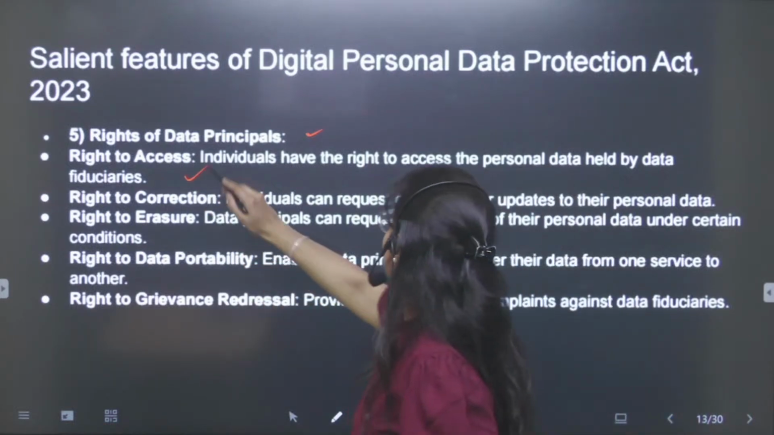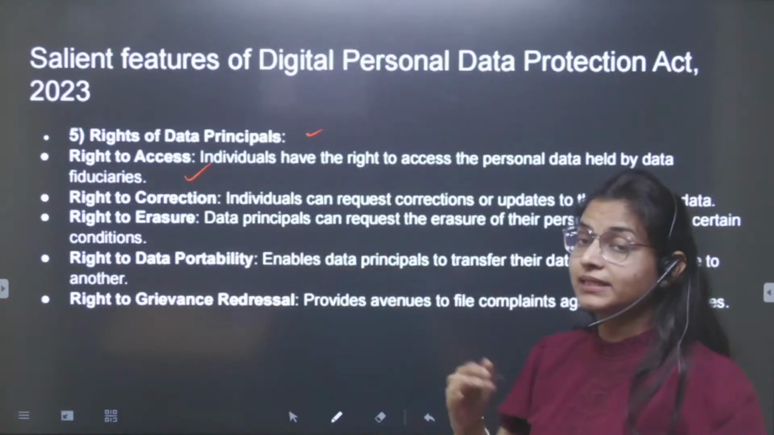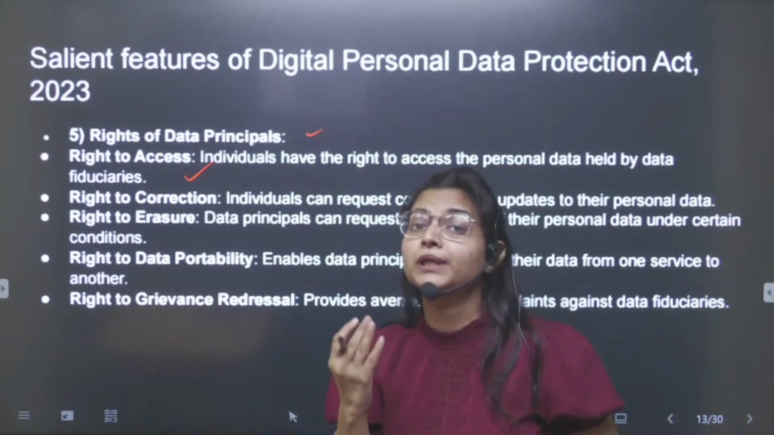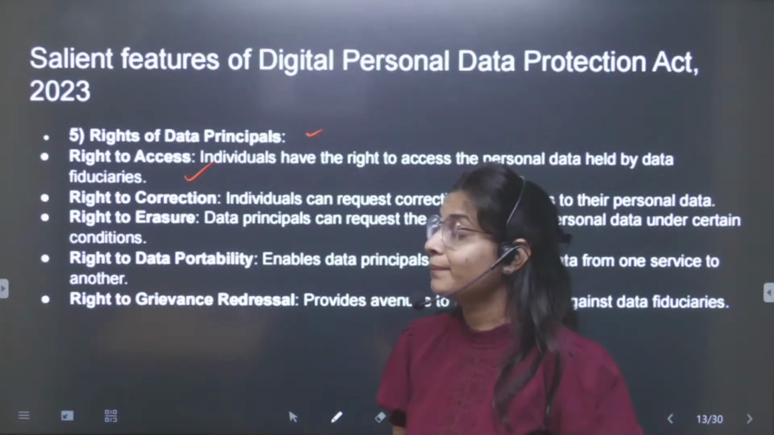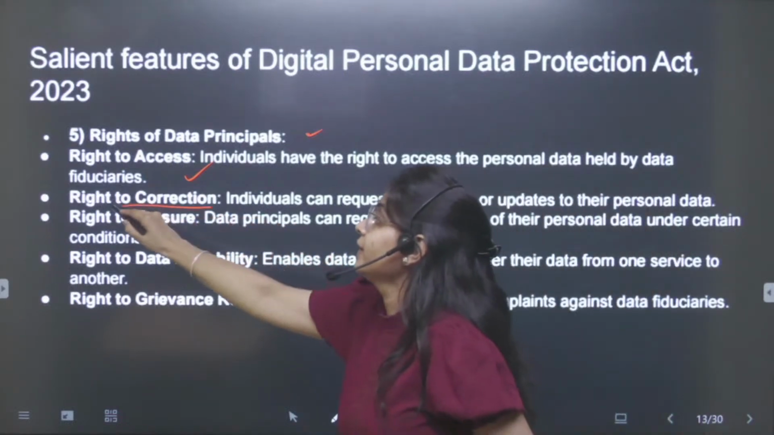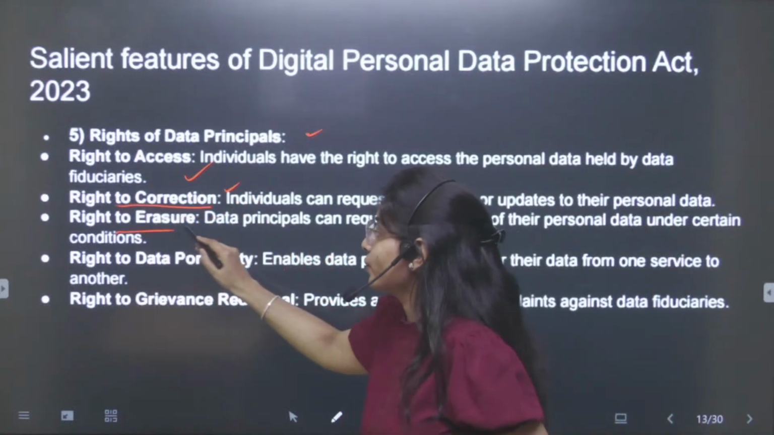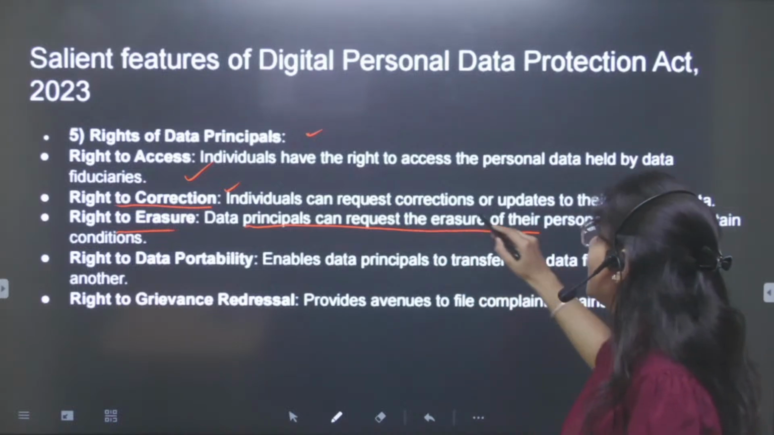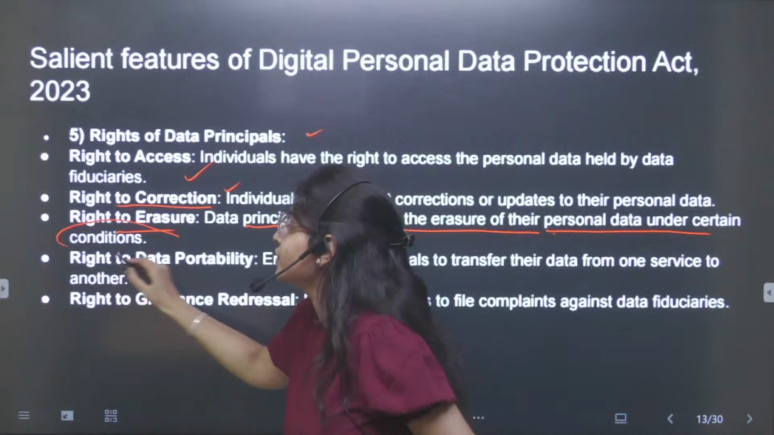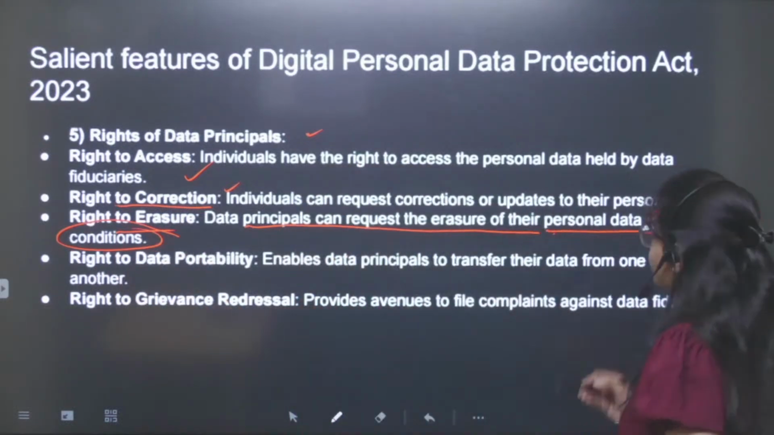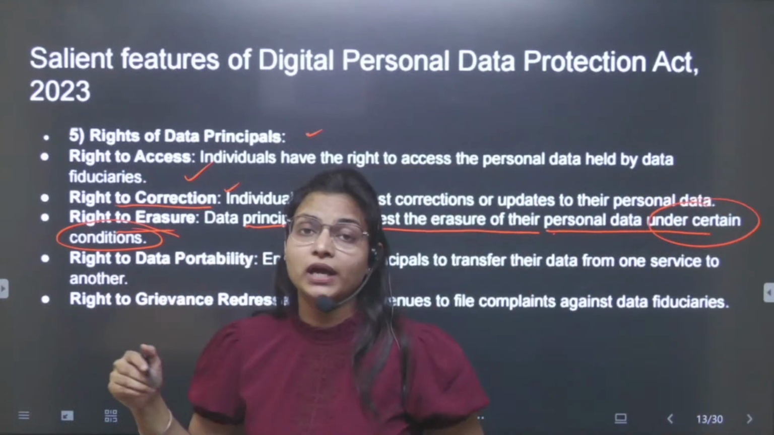Next, what are the rights available to the data principals? He has the right to access the personal data that is held by data fiduciaries. I hope data fiduciaries is clear to you, basically the entities that are going to process the personal data. We are given the right to correction as well. Right to erasure: they can request the erasure of their personal data under certain conditions. Now, there are some conditions put up on the right to erasure.